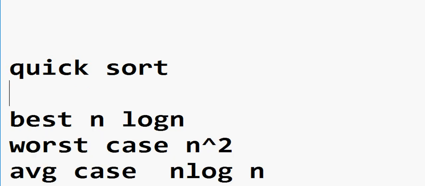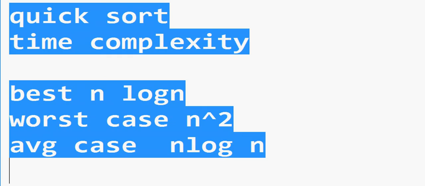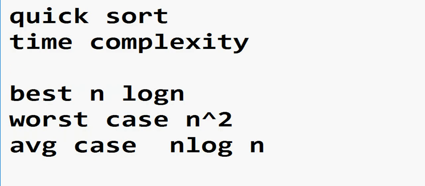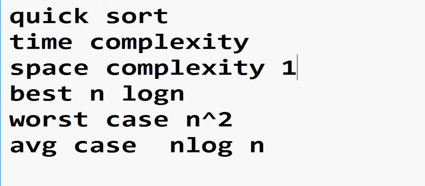This is the concept of time complexity. And if we talk about the space complexity, it is 1 in every case.